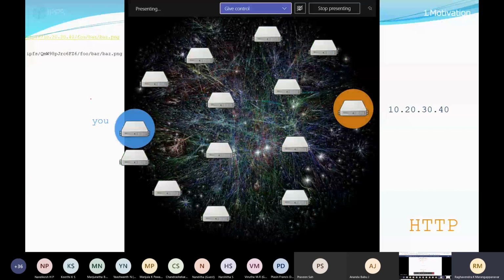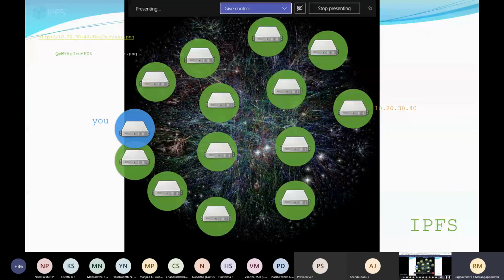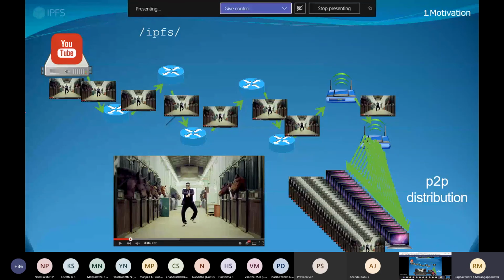This shows my data has to be downloaded from here. So it's like only one path. Suppose that network is down, then my data will not be available here. But if that data is available on any one of these systems, I can directly approach a nearby system. You can observe here, one person has already downloaded the video. This system will become a server.